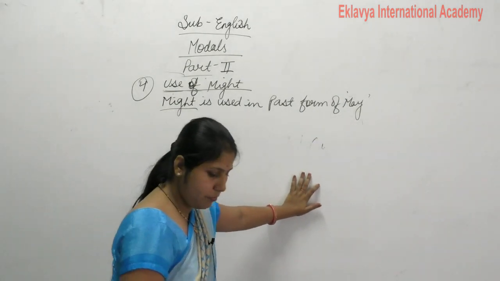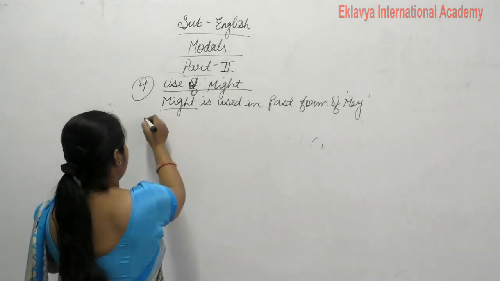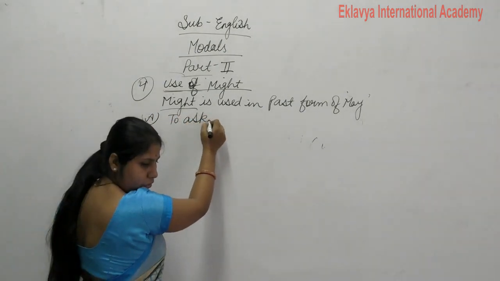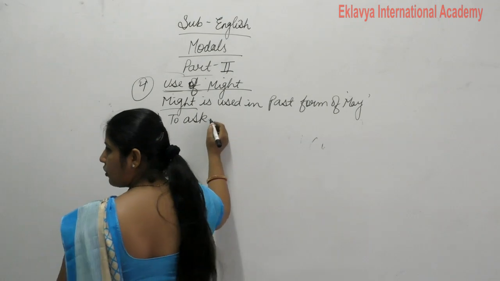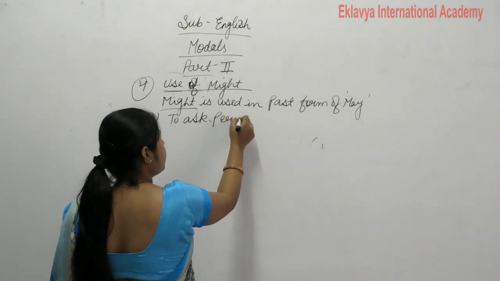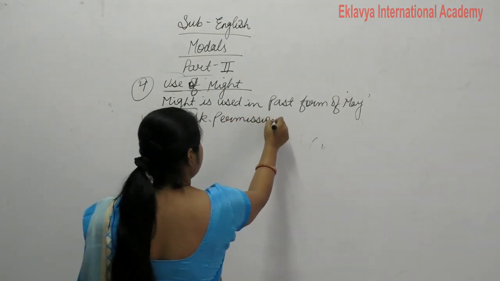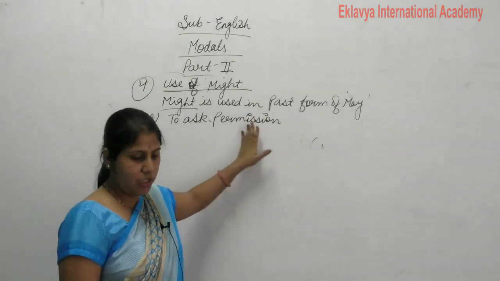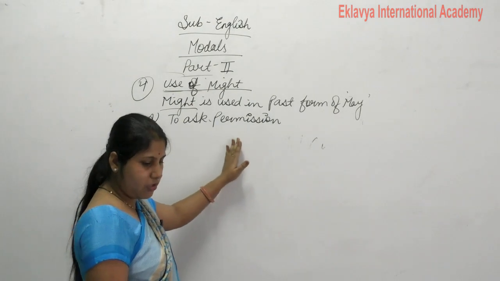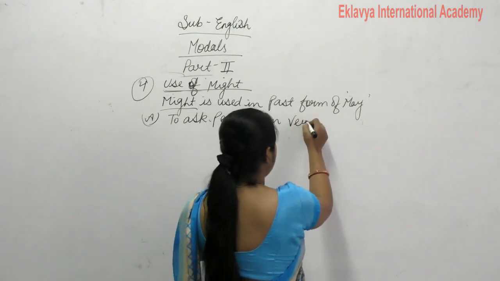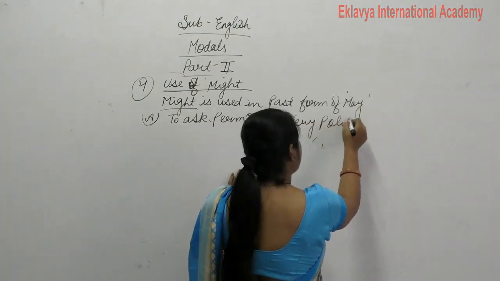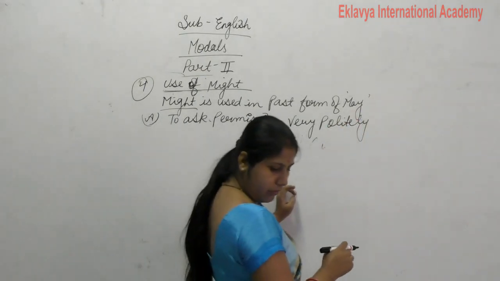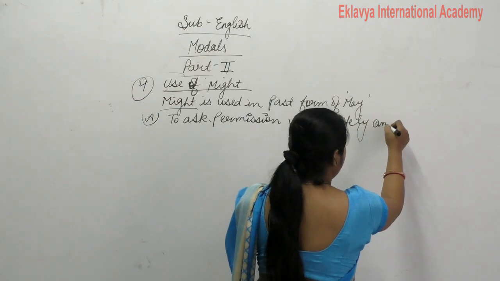Clear? Might is used to ask permission. Might is used to ask permission very politely and with hesitation.